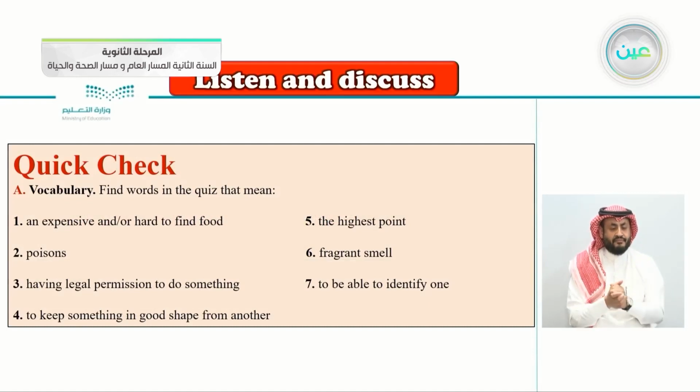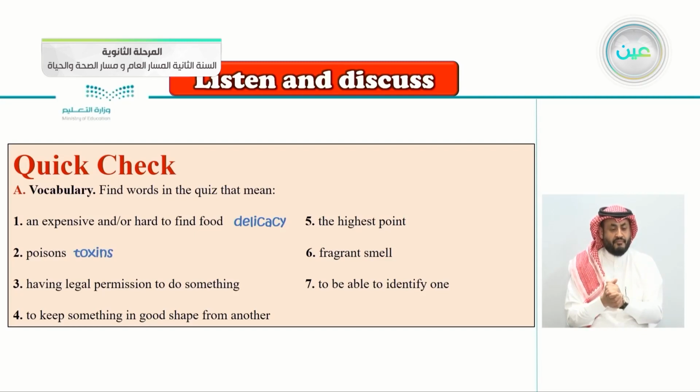Vocabulary. Find words in the quiz that mean number one, an inexpensive or hard to find food. So which word from the vocabulary means this one? An inexpensive or hard to find food, we say delicacy. Very good. Poisonous, the same meaning as poisonous. Very good. We say toxins.